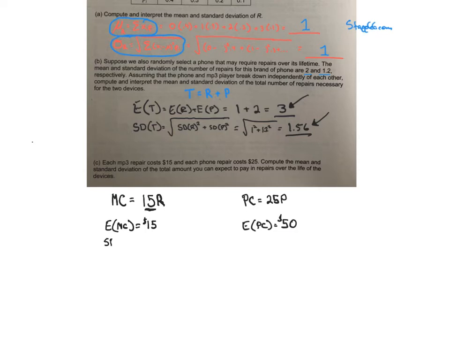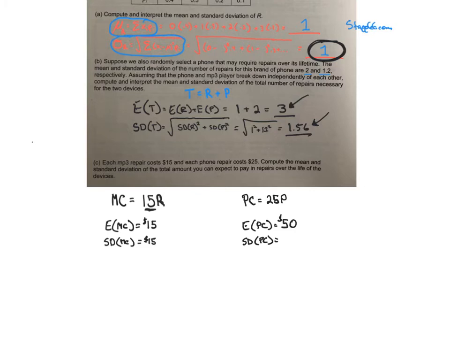But now they each have standard deviation. So when we're thinking about cost, does multiplication affect standard deviation? Absolutely it does. So take the old standard deviation and multiply it by 15. So the old standard deviation, remember it was up here. I'm going to circle it. It's 1 up there.